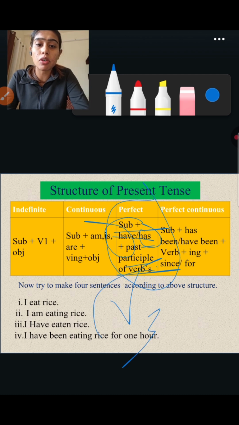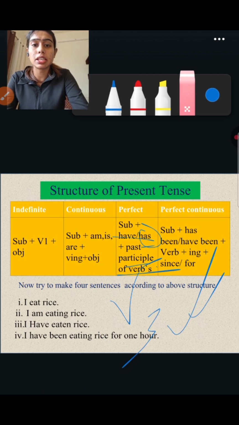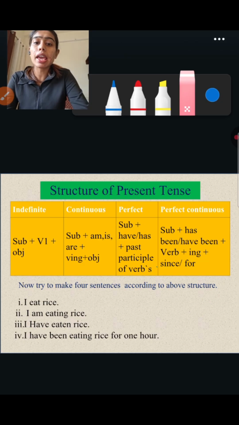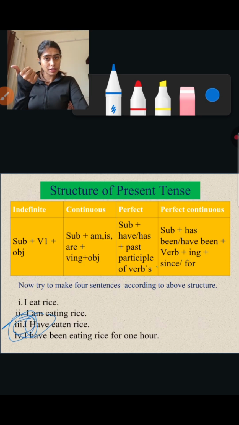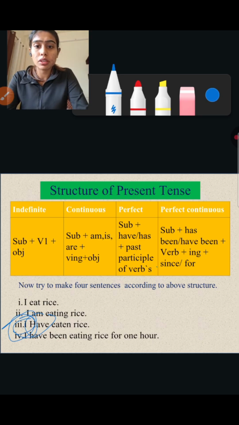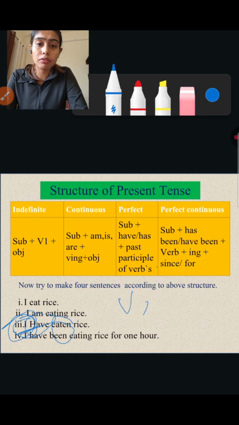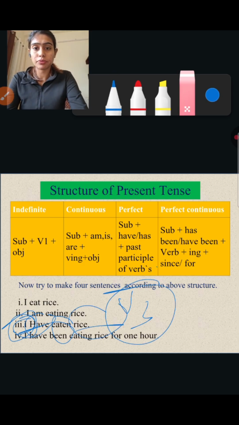Here we will use the form of verb. Which form of verb? v3. Okay, here you can see in the example also, I have eaten rice. I is the subject, have because it is first person singular. Okay, eaten v3, right, and rice is the object.